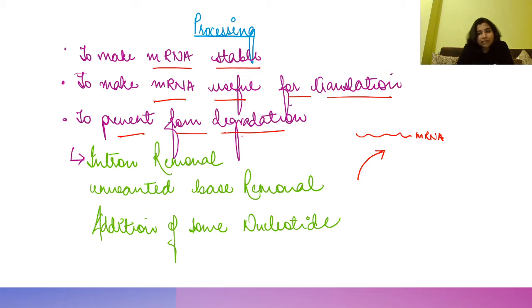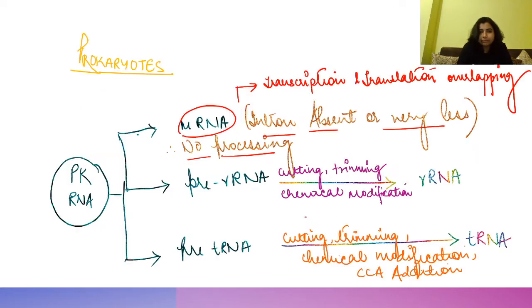So to prevent this degradation, there are modifications of mRNA so that it becomes stable, right? This processing is needed to remove introns and unwanted bases. If any unwanted base is present, that also gets removed, and there is addition of some nucleotides.